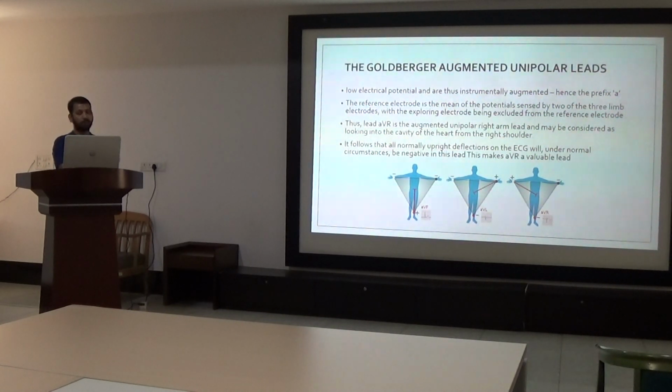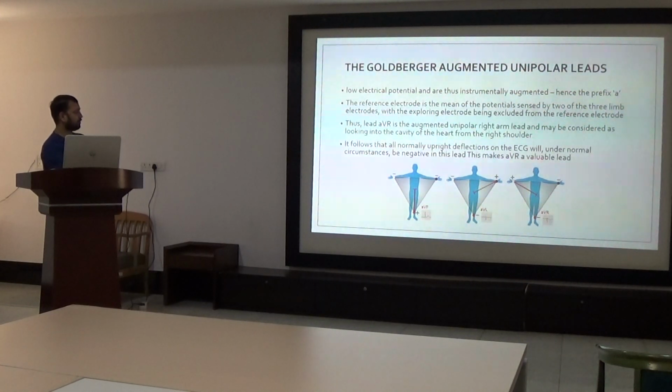Coming to Goldberger's augmented unipolar leads, these are low electrical potentials and thus instrumentally augmented, hence prefixed with a small a. The reference electrode is the mean potential sensed by 2 of the 3 limb electrodes, with the exploring electrode being excluded from the reference electrode. Thus, lead aVR is the augmented unipolar right arm lead, which may be considered as looking into the cavity of the heart from the right shoulder. It follows that whichever deflection is upright on ECG under normal circumstances will be negative in this lead.